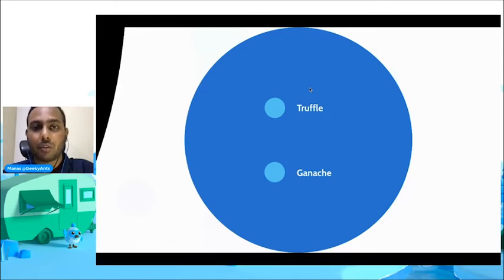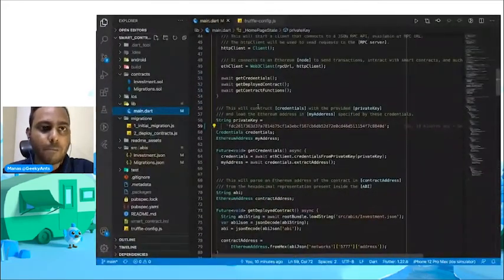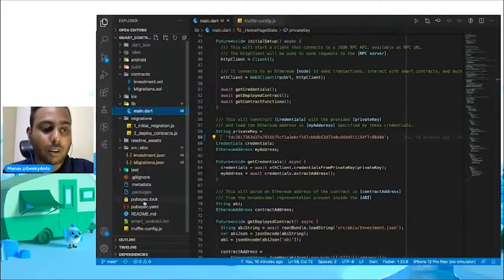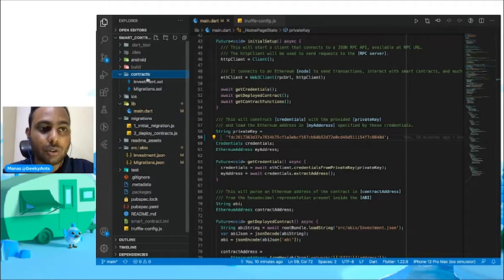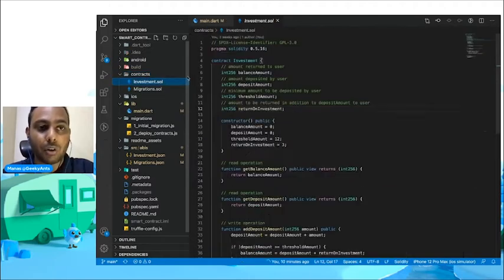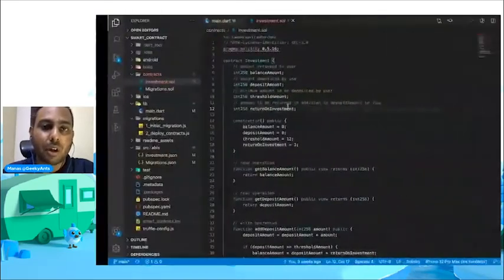Then we need to deploy a smart contract using Truffle and Ganache. Truffle is a development framework for blockchains that run on the Ethereum virtual machine, and Ganache will provide us with a test blockchain network. So in our Flutter project at the pubspec.yaml level, we have to run the command truffle init. It will initialize a couple of files and folders. The first among them is the contracts folder, and under this, you need to create a new file called investment.sol and then copy everything from Remix and paste it here.